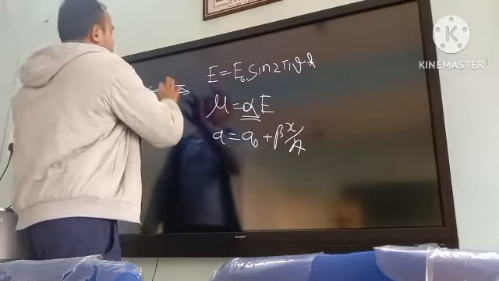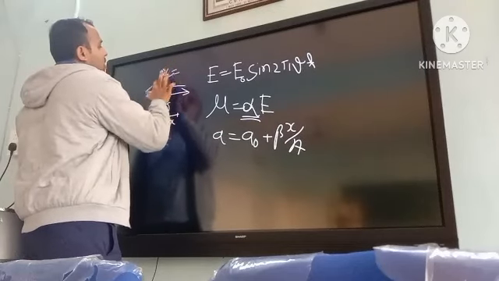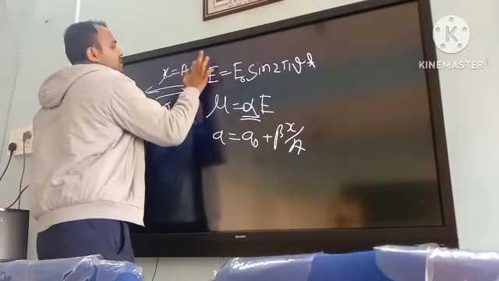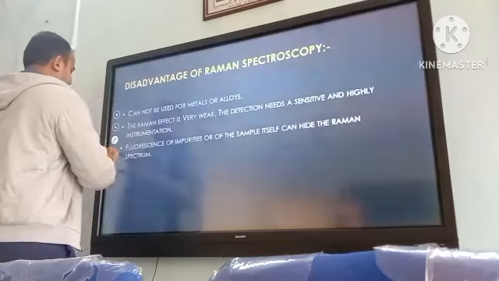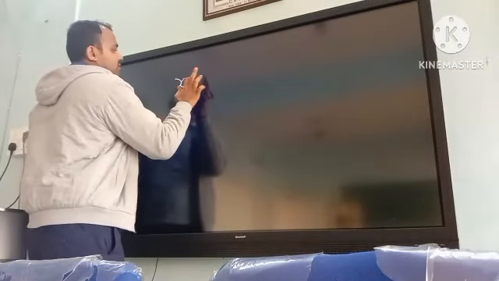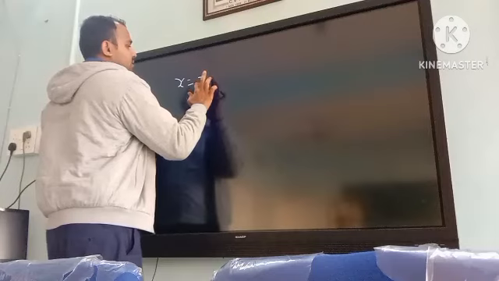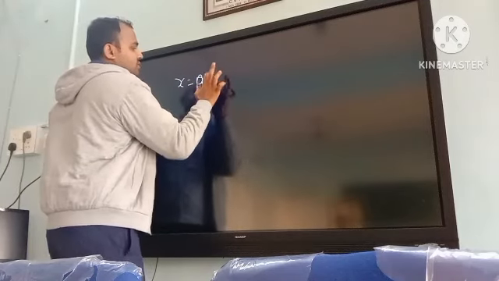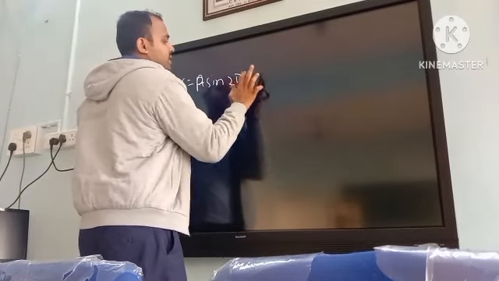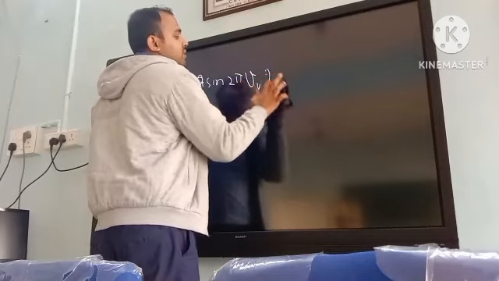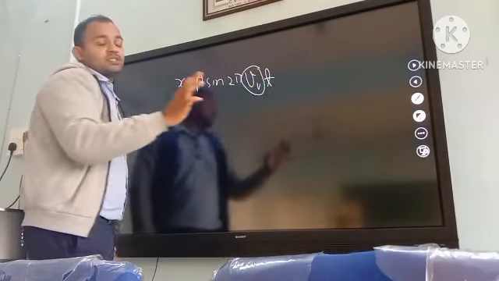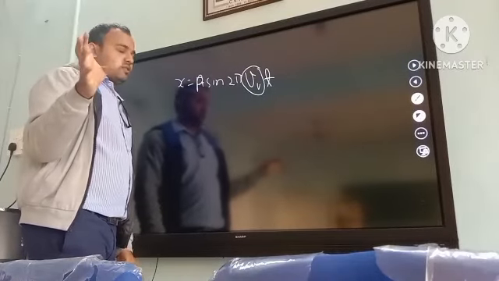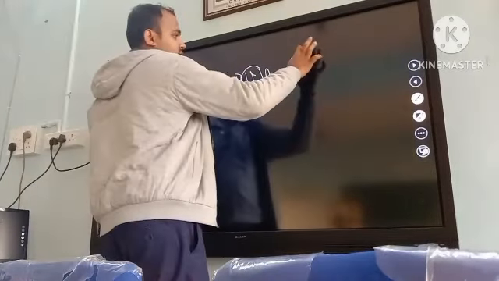A linear harmonic oscillator has a formula for the displacement like this: x equals a sine 2 pi nu. This is the frequency of vibration, sorry, the oscillation frequency.